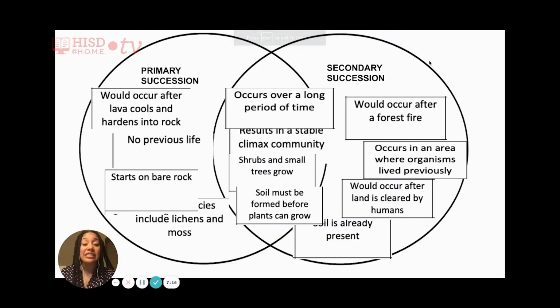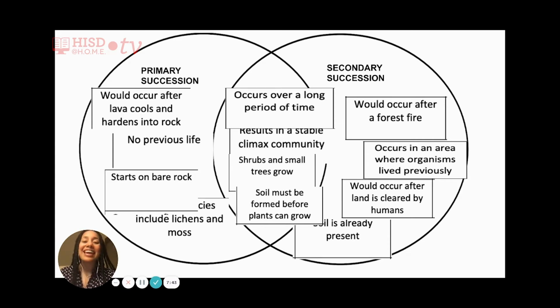So as you can see, there are some vast differences between primary succession and secondary, but they also have a lot in common. So before we move on, let's review just one more time. Primary succession occurs when there is no soil. It usually occurs on bare rock. The pioneer species within primary succession include lichen and moss, and their purpose is to create soil.